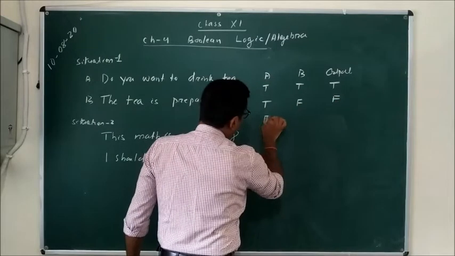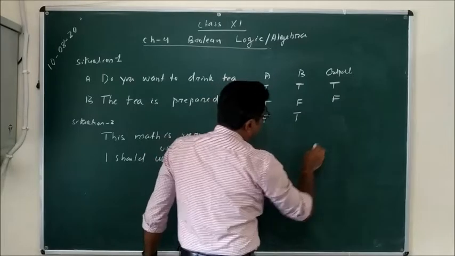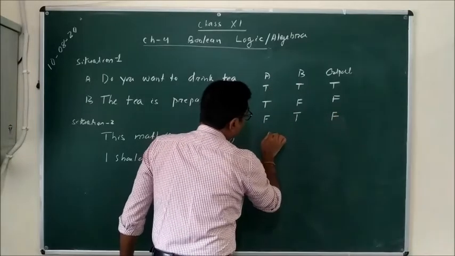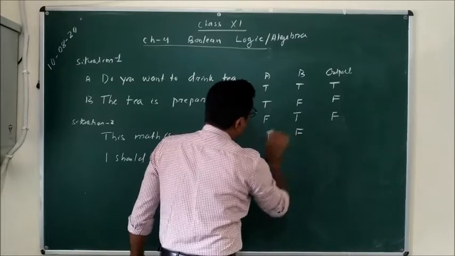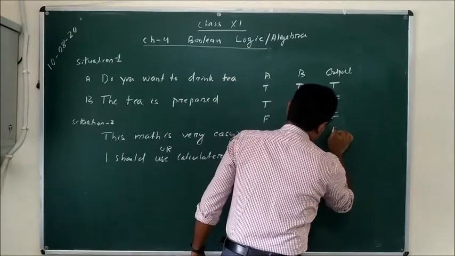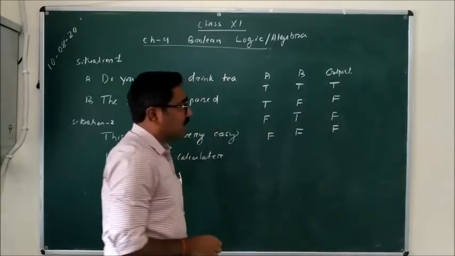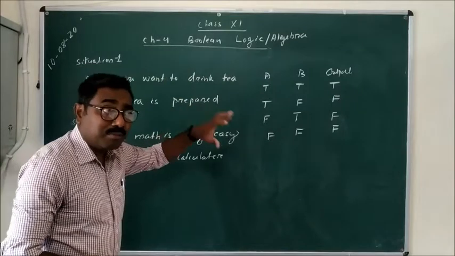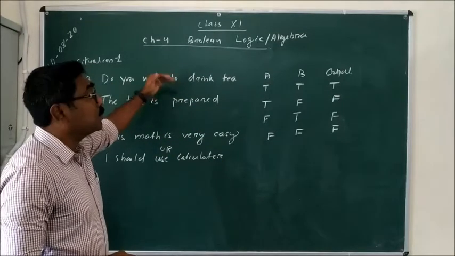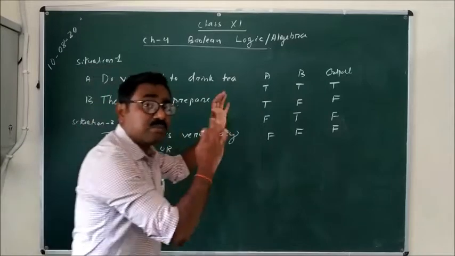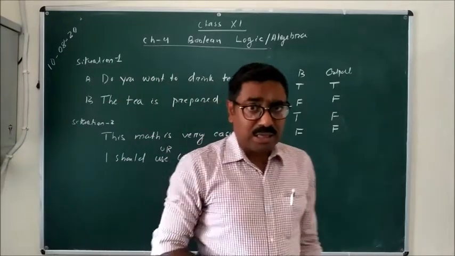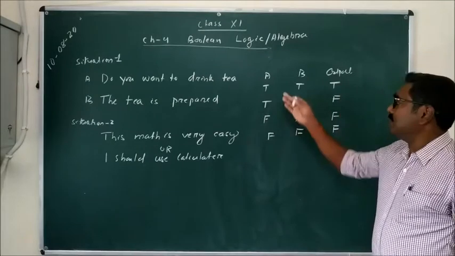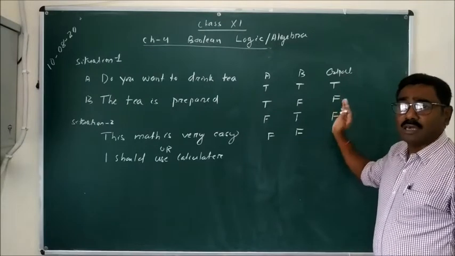If this is false and this is true, then we'll get the output as false. If this is false and this is also false, then also we'll get the output as false. These are the different combinations that can be made using these two situations. You cannot make any other combination out of these.